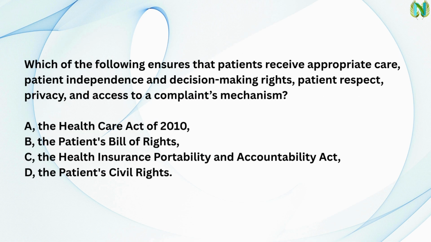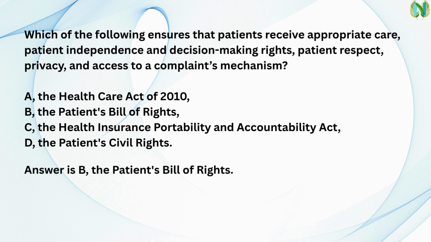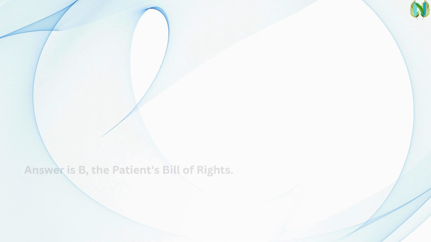Next question. Which of the following ensures that patients receive appropriate care, patient independence and decision-making rights, patient respect, privacy, and access to a complaints mechanism? A. The Health Care Act of 2010. B. The Patient's Bill of Rights. C. The Health Insurance Portability and Accountability Act. D. The Patient's Civil Rights. Answer is B. The Patient's Bill of Rights.